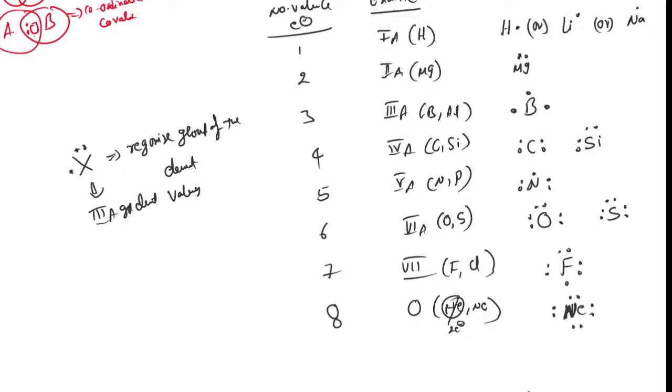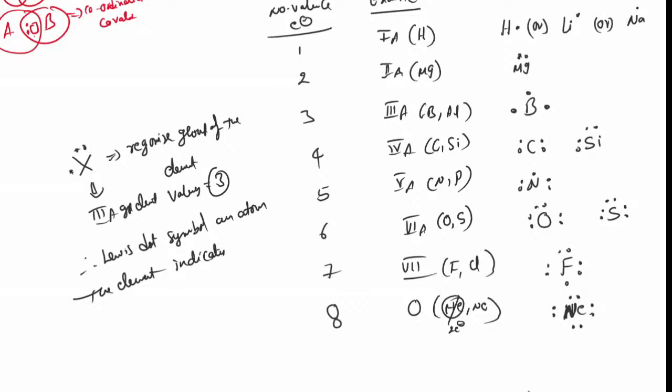So the Lewis dot symbol of an atom of the element indicates the group and the valence electrons in it. Understood what is the use of a Lewis dot symbol of an element?